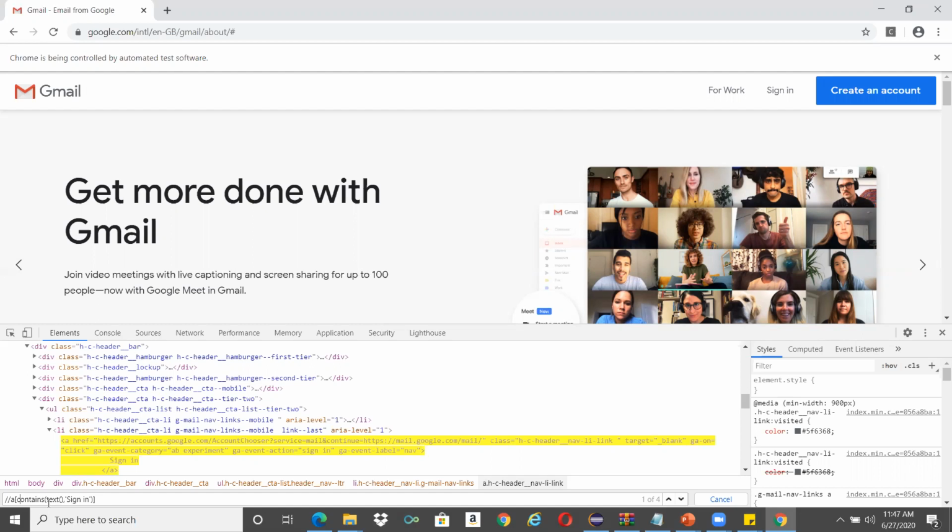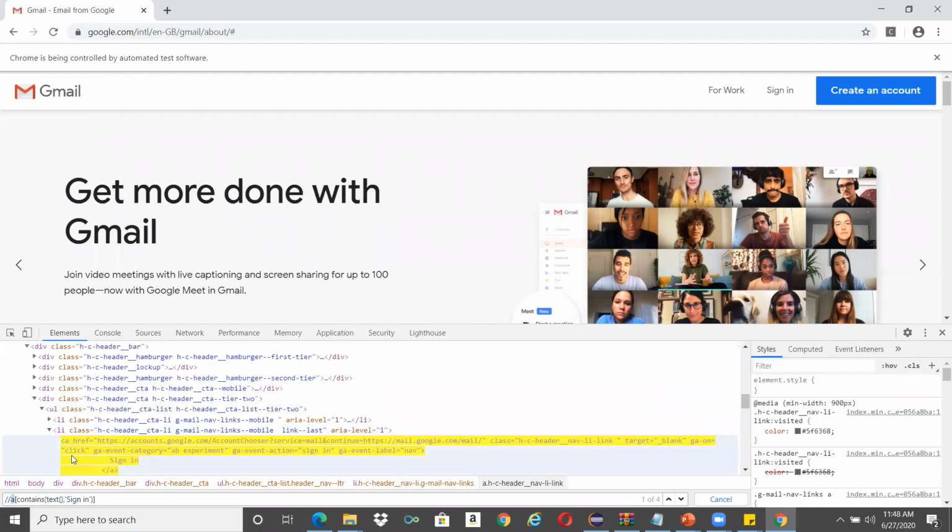So now what happens? I'm trying to find this particular sign in button. I found it. This is how we will write an XPath. In XPath, I'm first trying to have the anchor tag. The anchor tag is the A here.